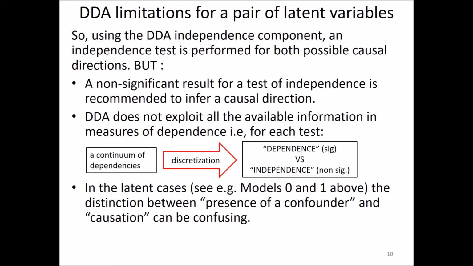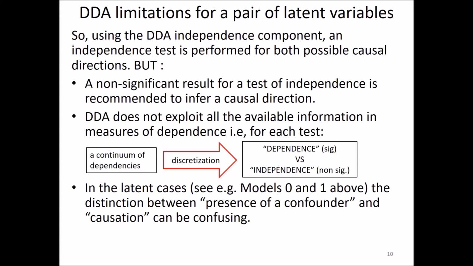Second, DDA doesn't exploit all the variable information in measures of dependence. A continuum of dependency can exist, but after applying the test, you will only have two categories, dependence versus independence.